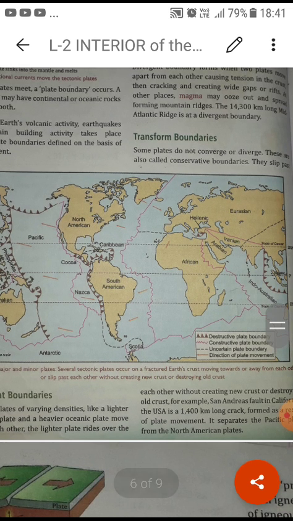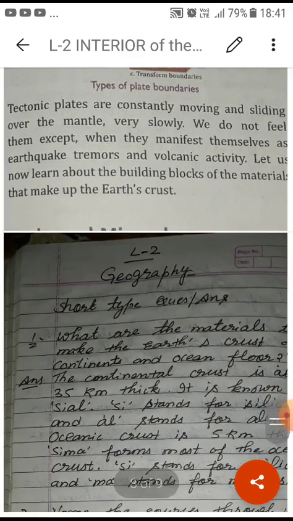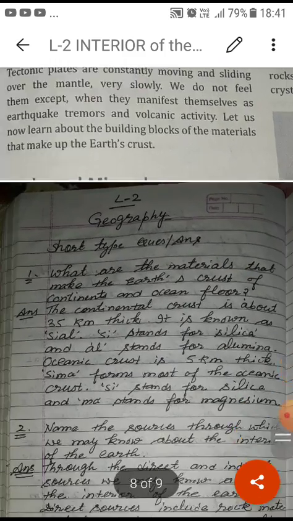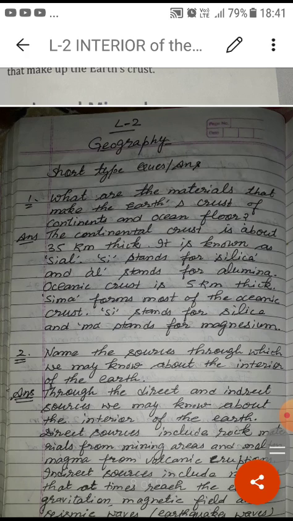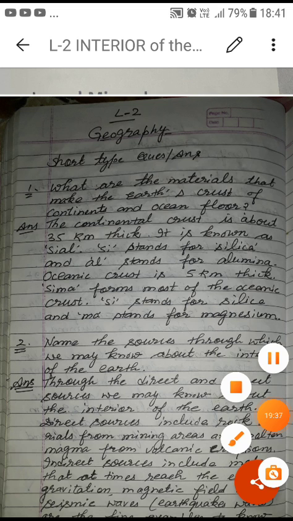Okay, so tectonic plates explain all kinds of theory. When you have a good understanding of tectonic plates, how the tectonic plates work inside the earth, and how the different kinds of boundaries work inside the earth, then you will come to know what the different formations on the earth surface are. Okay, so now students, today I am just giving you 3 short answers. I will send them in the home learning, you can understand here.